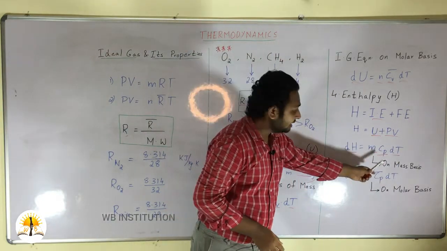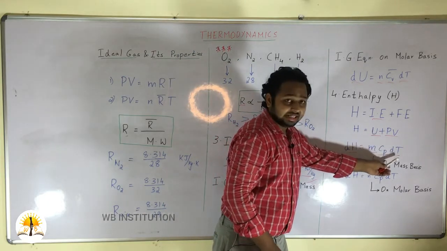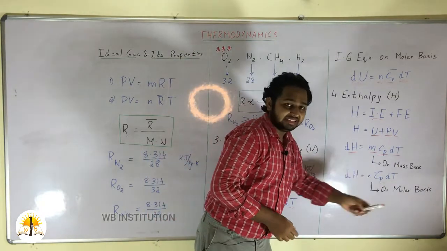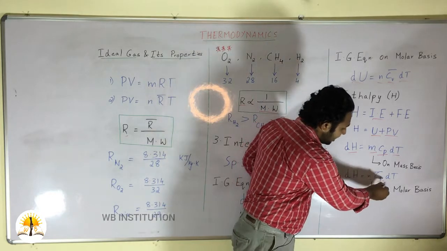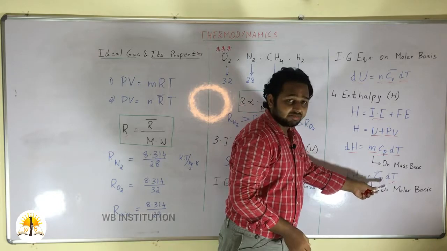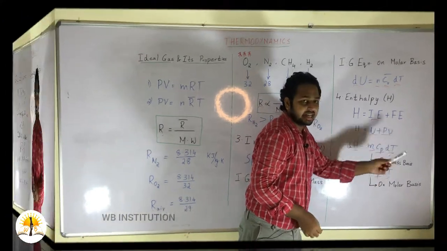Here m is mass, Cp is the specific heat at constant pressure and dT is the change in temperature. The ideal gas equation on a molar basis, we can write as dH is equal to n Cp bar into dT. Here n is the number of moles, Cp bar is the specific heat of the molecules at constant pressure, and dT is the change in temperature.